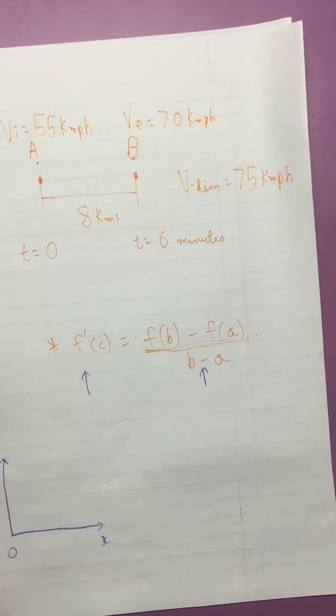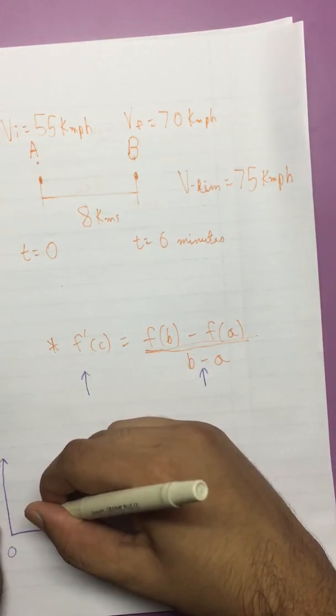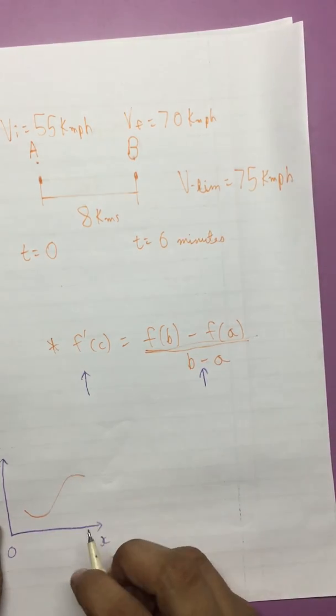The basic criteria of the mean value theorem are two: the first is that the function should be continuous, and the second is that the function should be differentiable in the closed interval [a, b] and open interval (a, b) respectively. So we can draw any such function. I will draw a curve like this. This is continuous as well as differentiable.